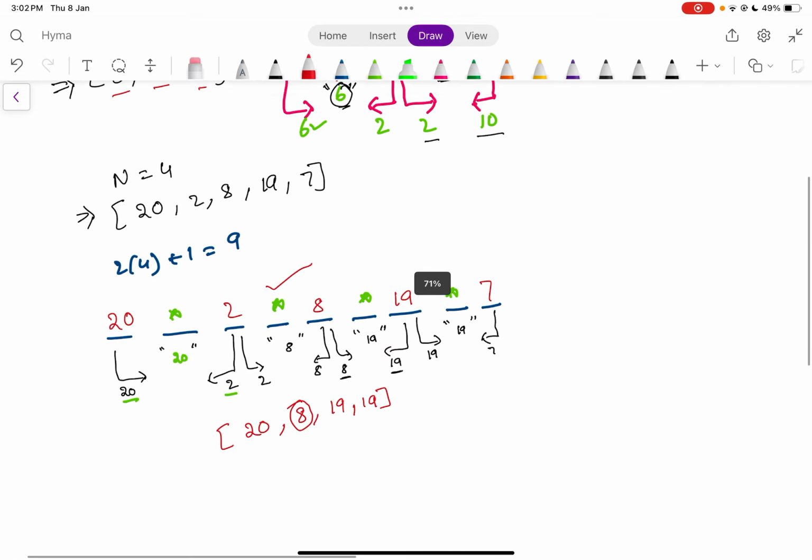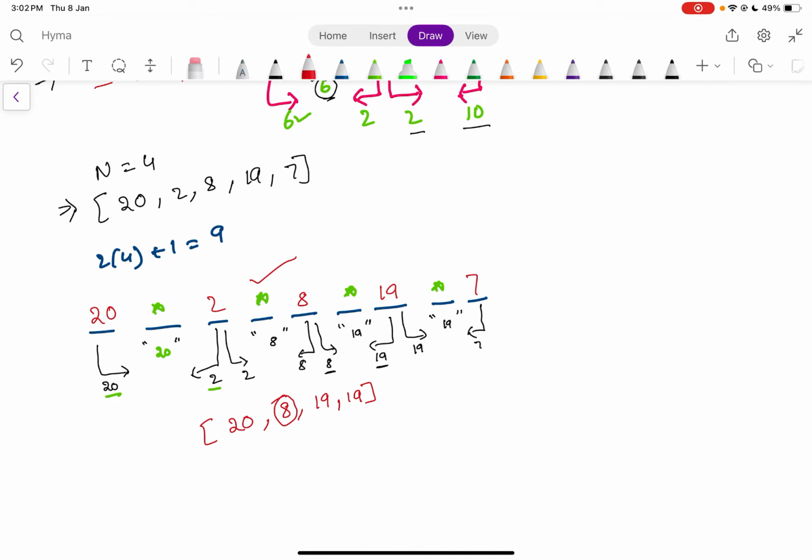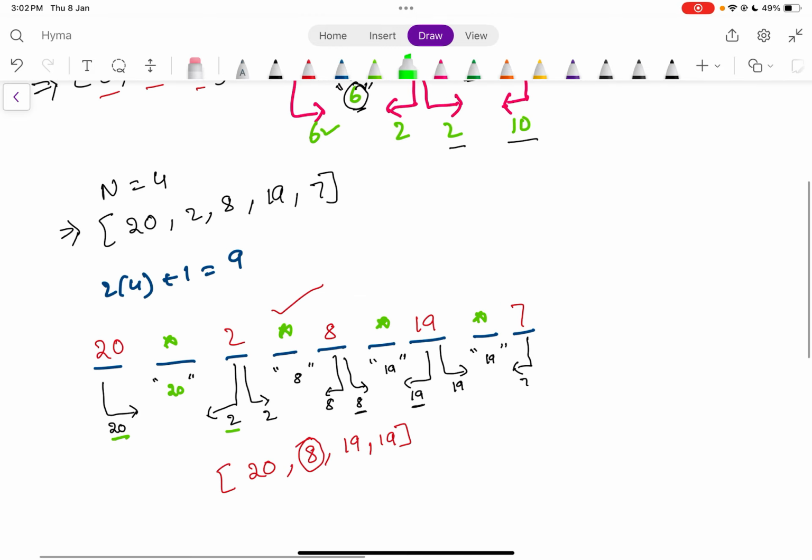If I observe correctly from these two examples, we are just comparing the elements: these two, 20 comma 2 first, then 2 comma 8, then 8 comma 19, then 19 comma 7, because people are going to sit in between them.